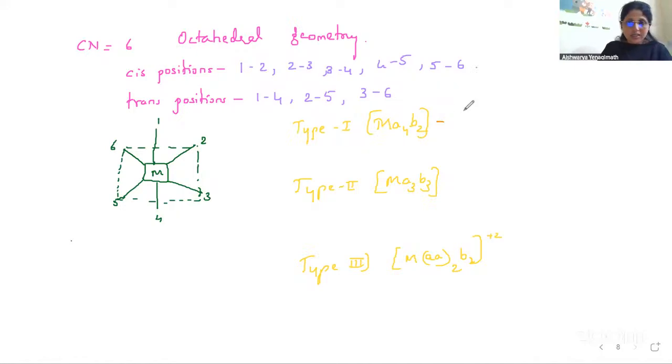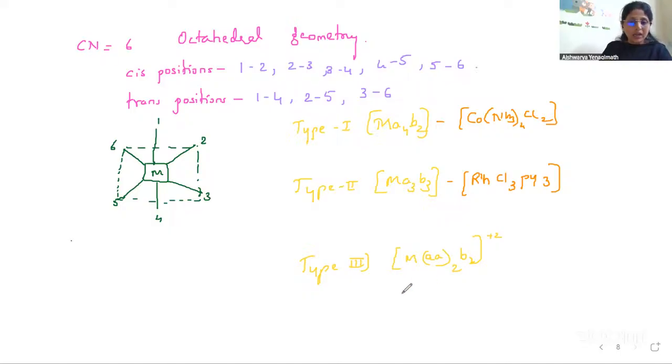So for the example, I can write the metal atom as Co, then A as NH3 four times, and B as Cl2. So this is Ma4B2 type. If I talk about Ma3B3, then I will write M as Rh, A as Cl three times, and B as Py three times. So this is type 2. Then M(AA)2B2: AA means two donor sites are there, so what type of ligand is it?